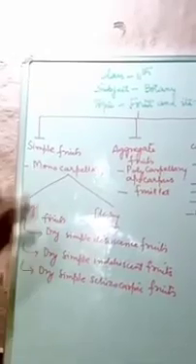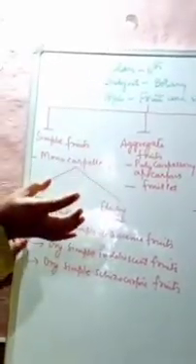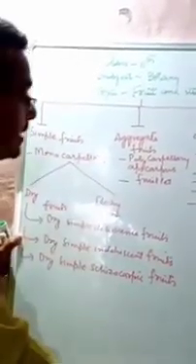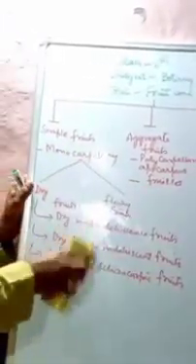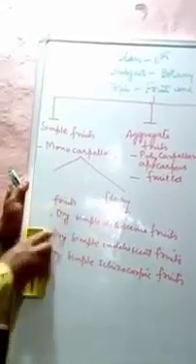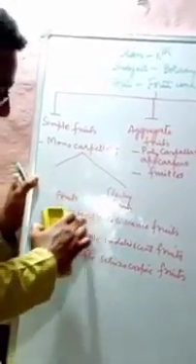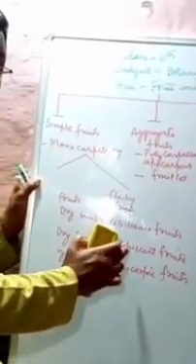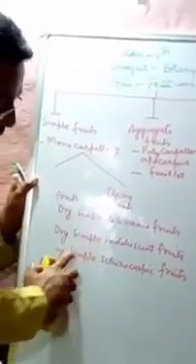That is, there may be a fruit which is partially dehiscent, and it may be wholly dehiscent. These two we have already discussed, that is dry simple dehiscent fruits and simple indehiscent fruits. Today we are going to discuss simple schizocarpic fruits.